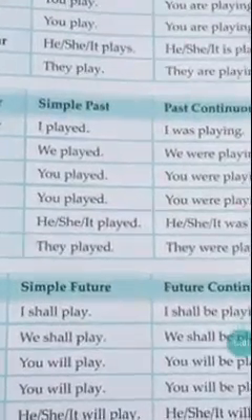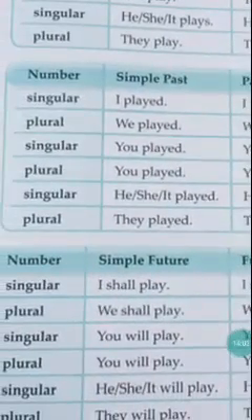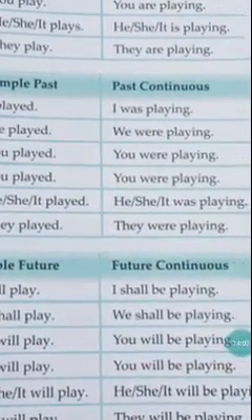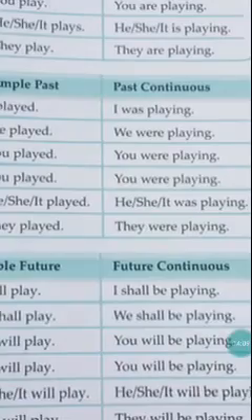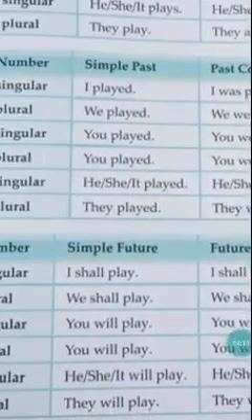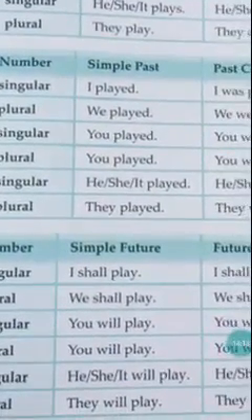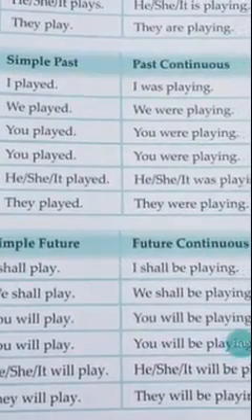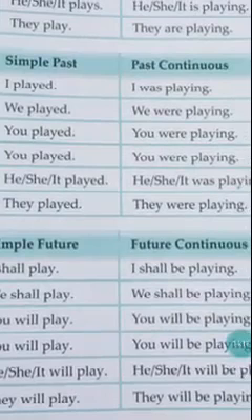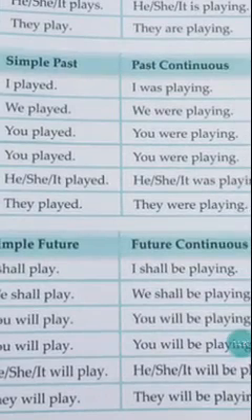Next, singular, he played or she played or it played. She was playing, he was playing, it was playing. Next, plural form, they played, they were playing. So present tense means is, are. Past tense means was, were.